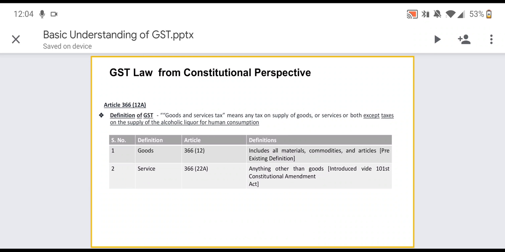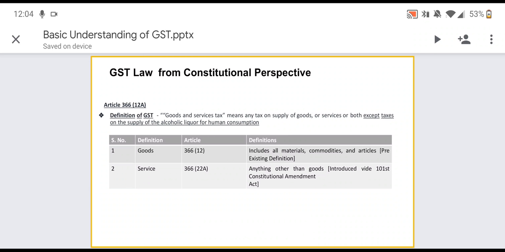Now moving forward to the definition of service, which says anything other than goods. Guys, please focus. Anything other than goods is called service. That means any activity which is not goods is called service.